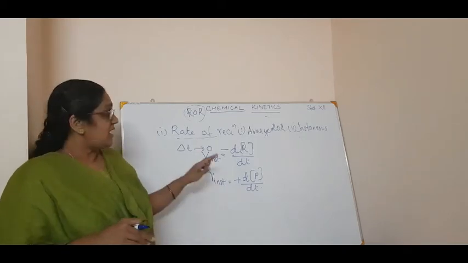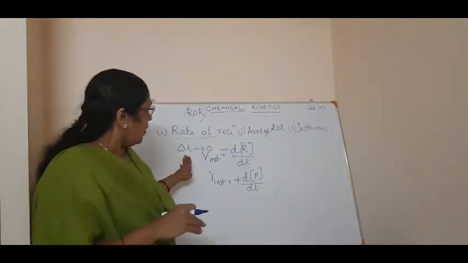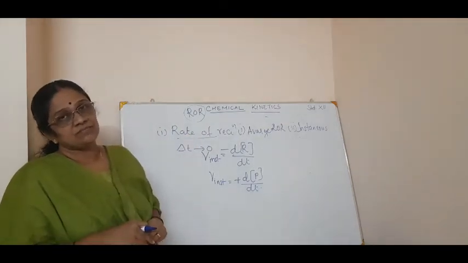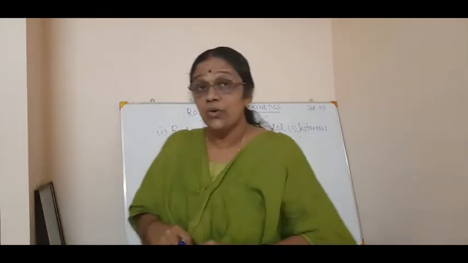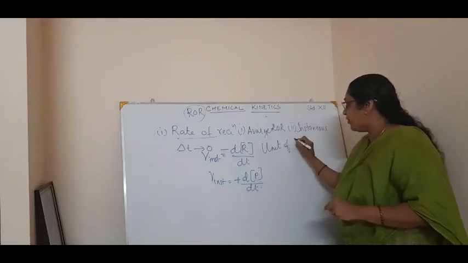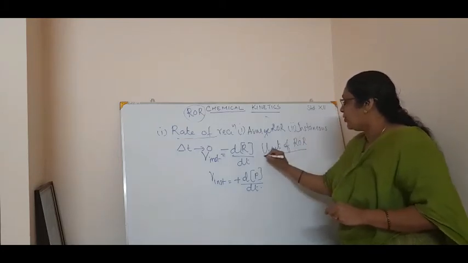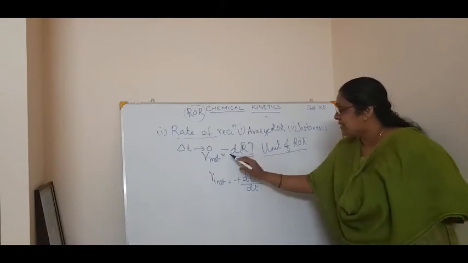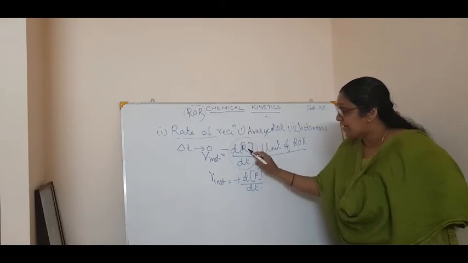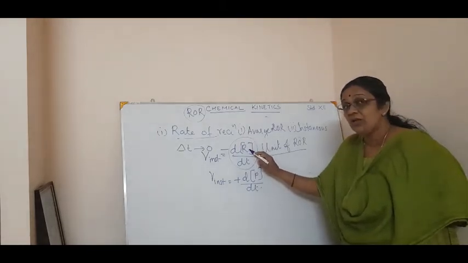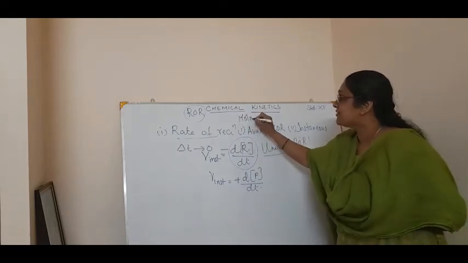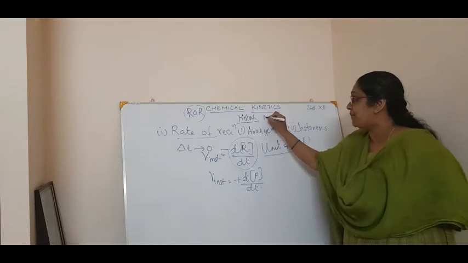Correct? Now we will see how to calculate the unit of the rate of a reaction. It is also important. How will you calculate the unit of rate of reaction? If you take the reactant as an example, what is it? The concentration of the reactant. How will you represent concentration? Normally you represent the concentration as molar concentration, molar, that is capital M.